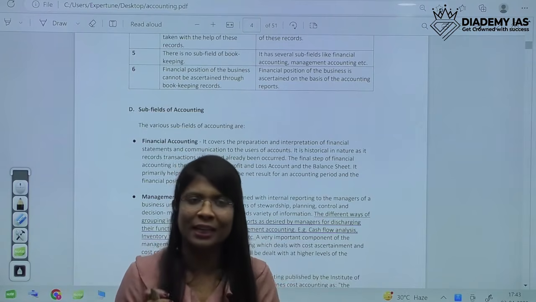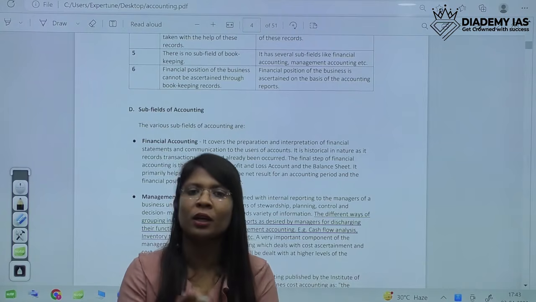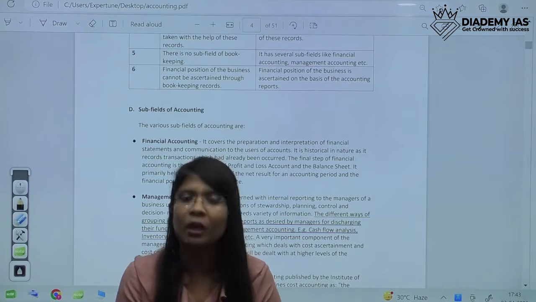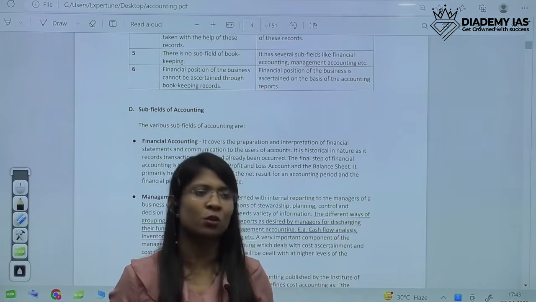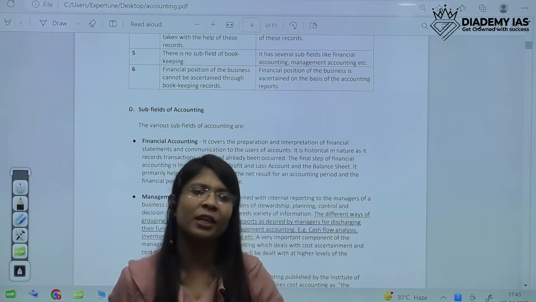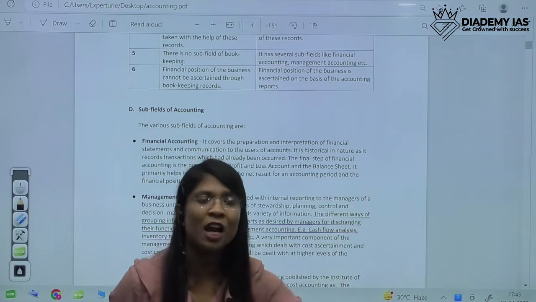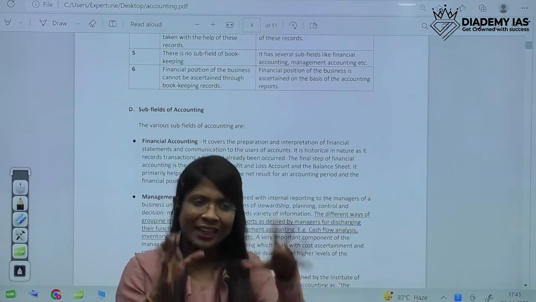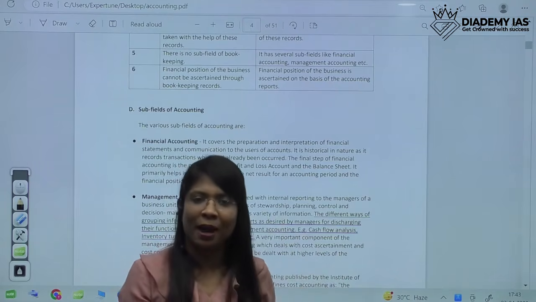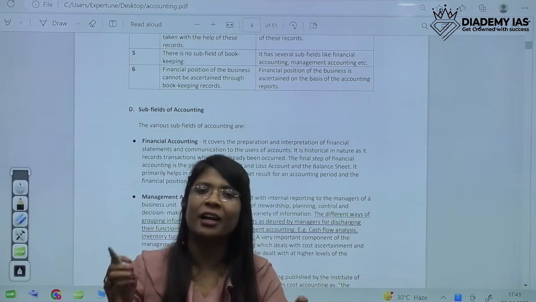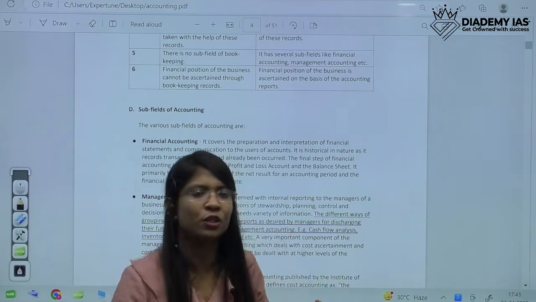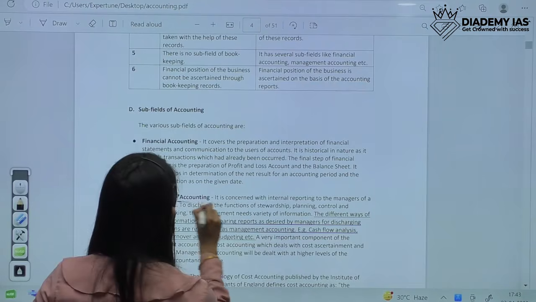One day our management might need to know the budget of our company, or the cash position. So they might call one employee and ask, what is the cash position of our company? Make a cash flow analysis, make cash projections for the future. Any report required by management so that they can derive meaning or information comes under management accounting.